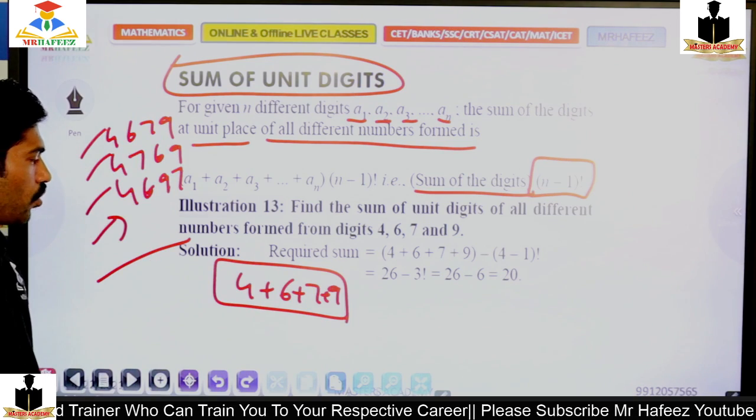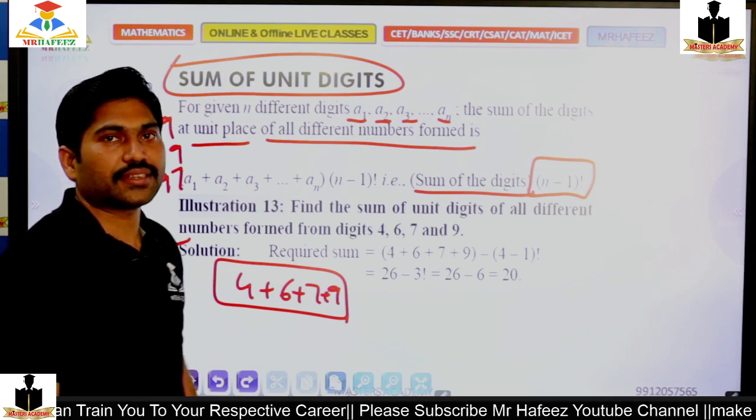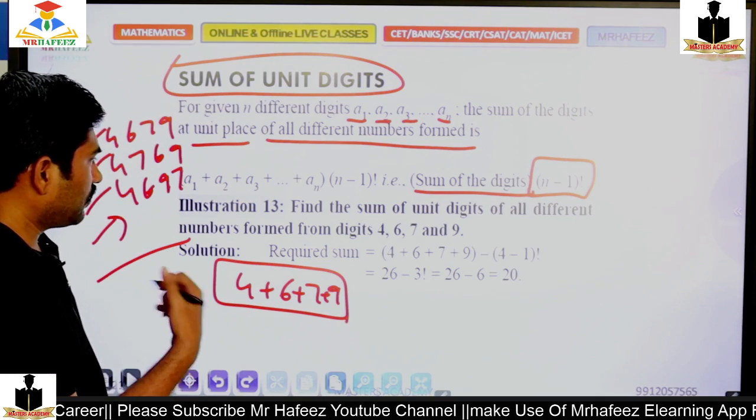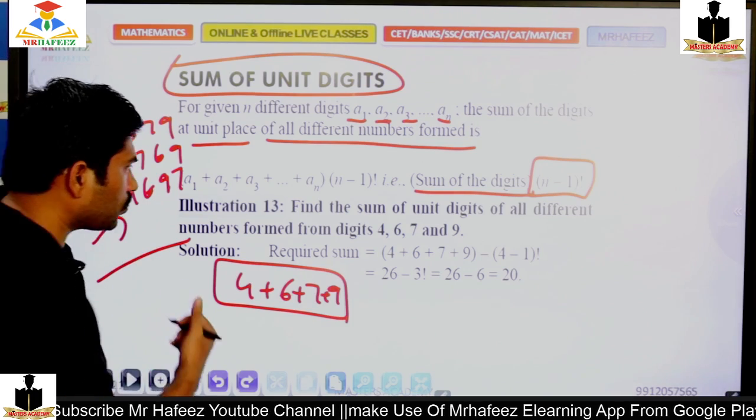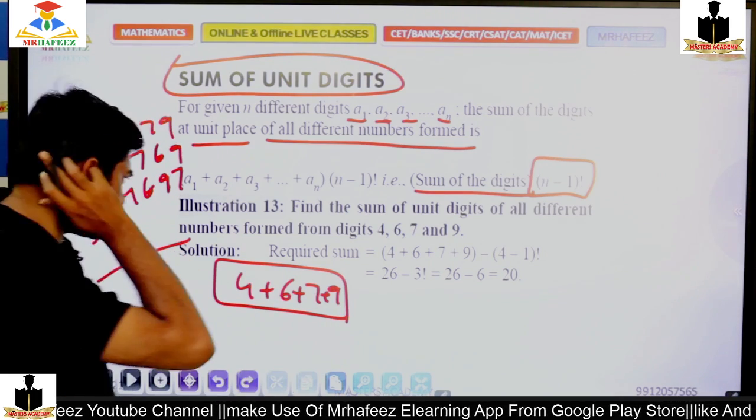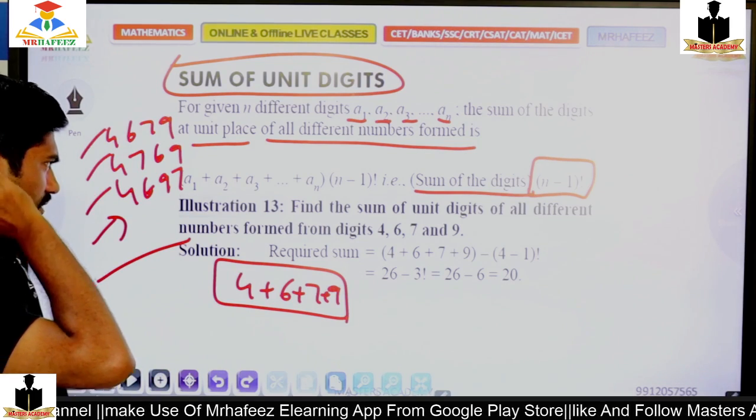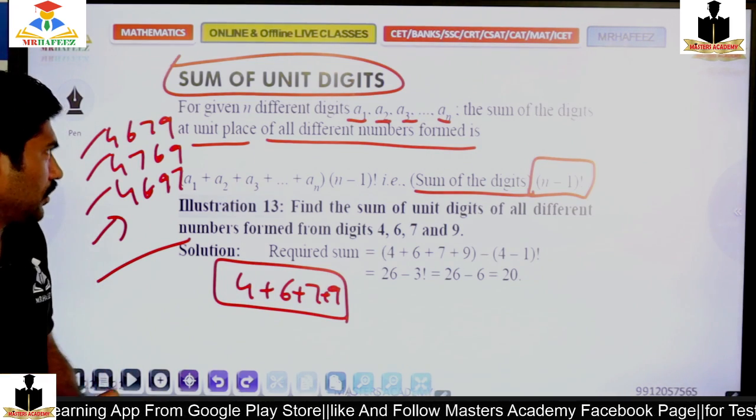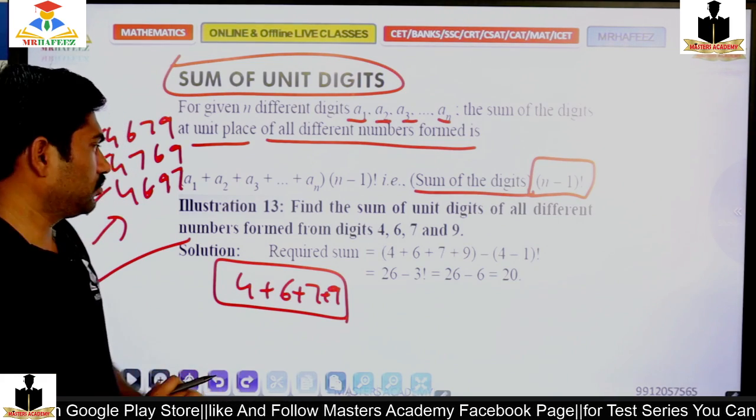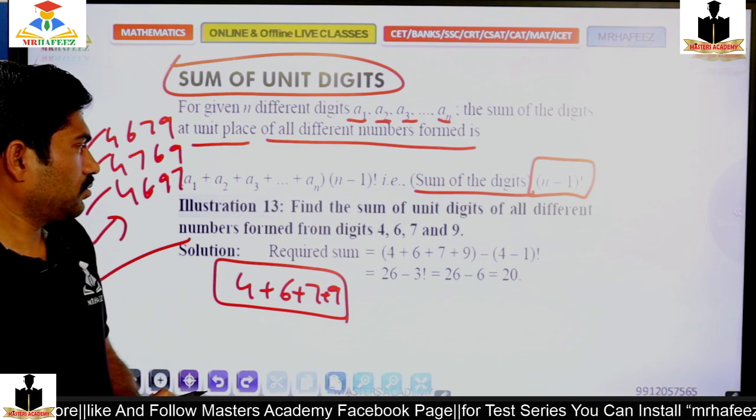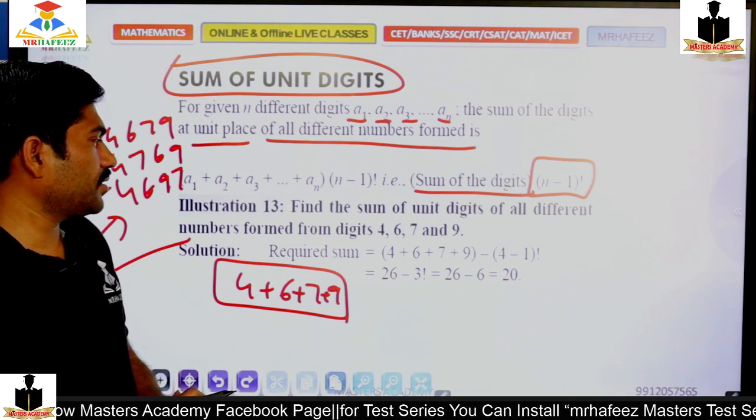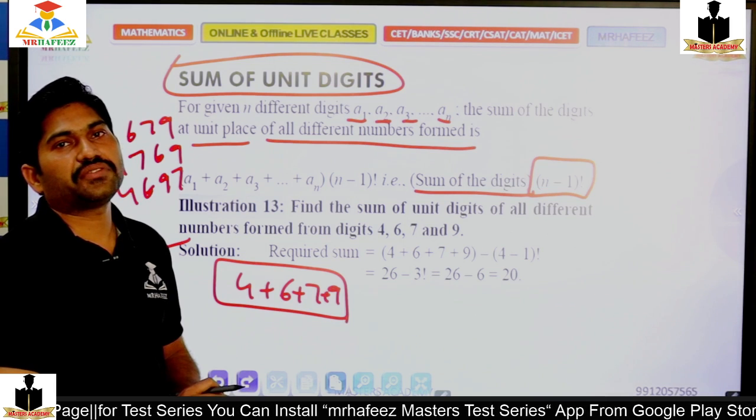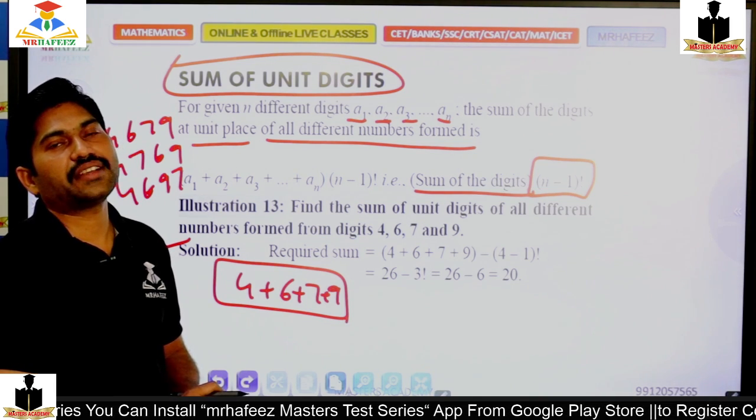I'll get 4 plus 6 plus 7 plus 9, all unit digits. Then it will be n minus 1 factorial, 3 factorial, times the sum of the digits. So it's not minus, it's multiplication. 26 times 6 is how much? 120, 156. So it should be 156.